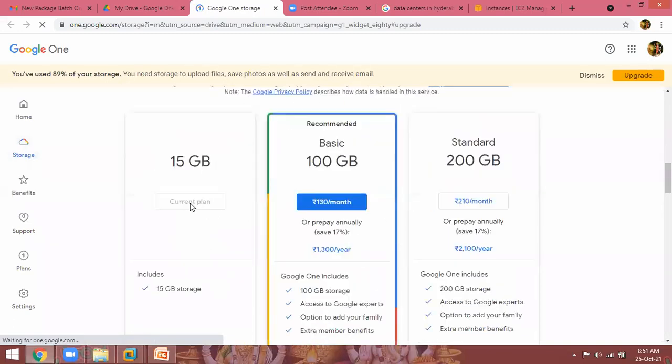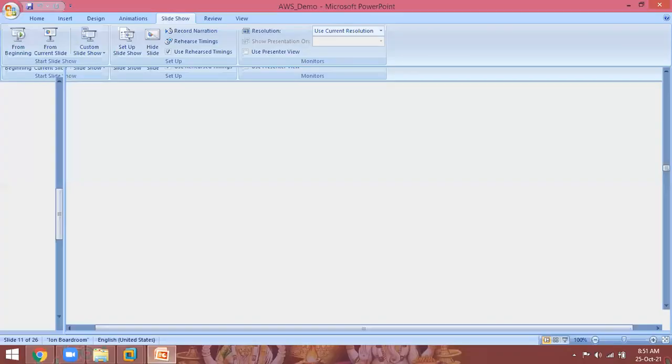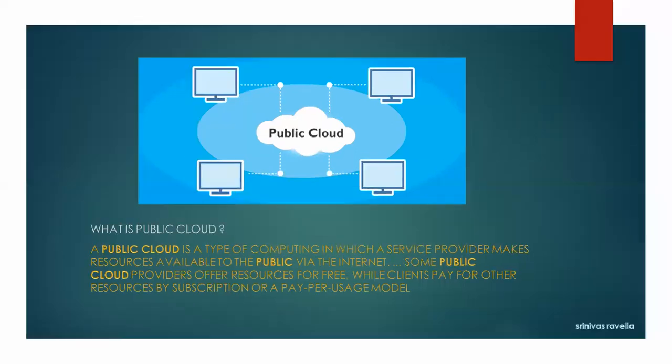And also they are providing a pay-per-usage model. So for 100 GB, if you want to get more space from Google, pay 130 rupees per month. If you pay annually, a 17% discount will come. If you want to get 200 GB, you have to pay 210 rupees per month. So a 17% discount is available for annual one-time payment, like that. So public cloud means like that. Most public cloud service providers provide services free of cost, but some subscriptions are also there, like I just showed you.